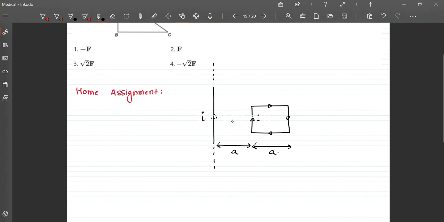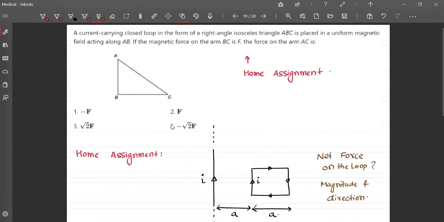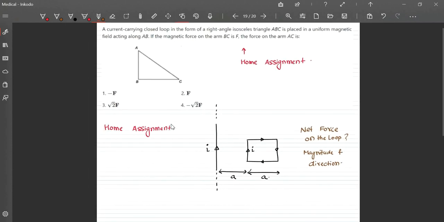What is the net force on the loop? I need magnitude as well as direction. These two are your home assignments. In the beginning of the next video, I'll discuss these two questions. Thank you everyone.